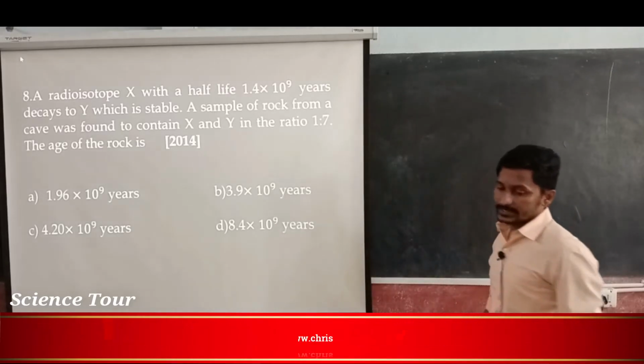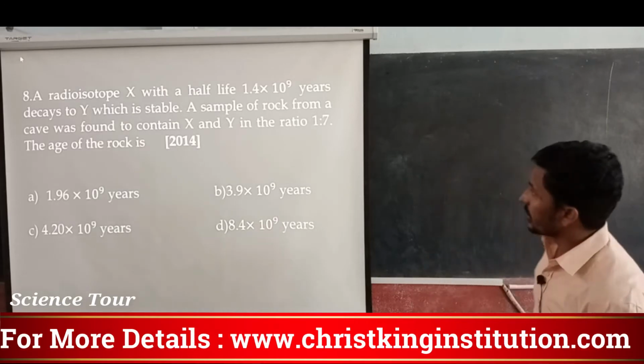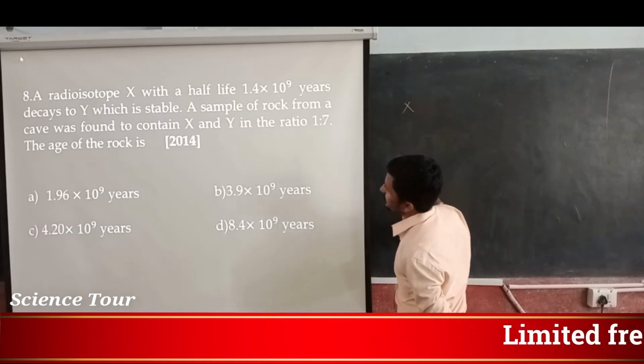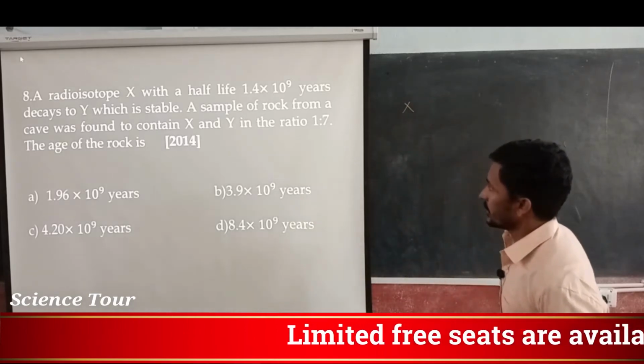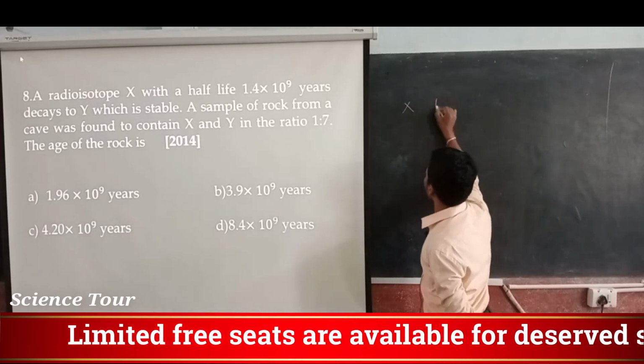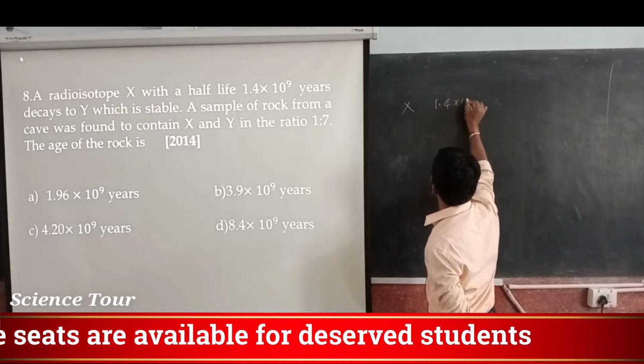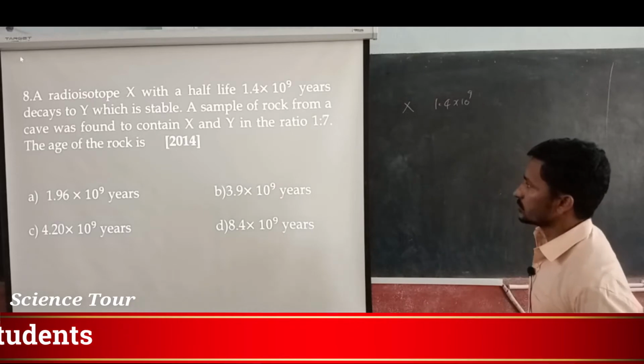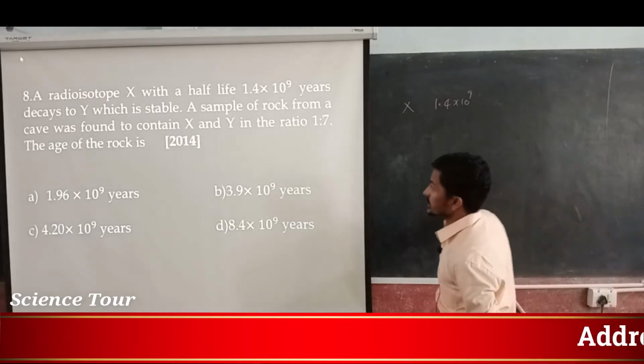It says that a radioisotope X with a half-life of 1.4 into 10 to the power 9 years decays to Y, which is stable.